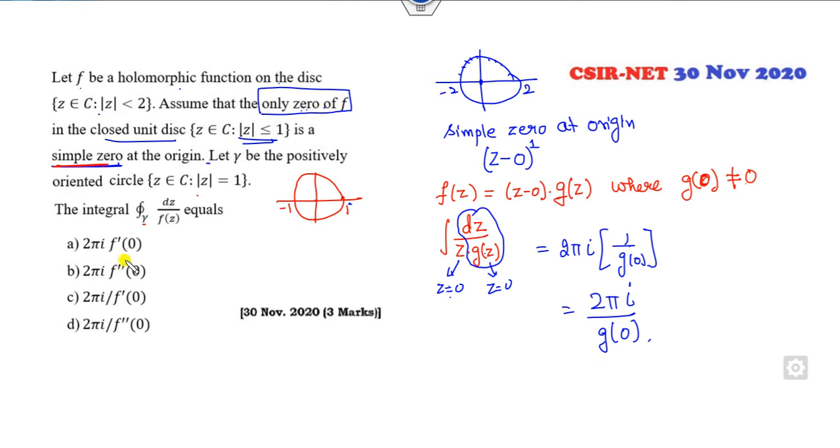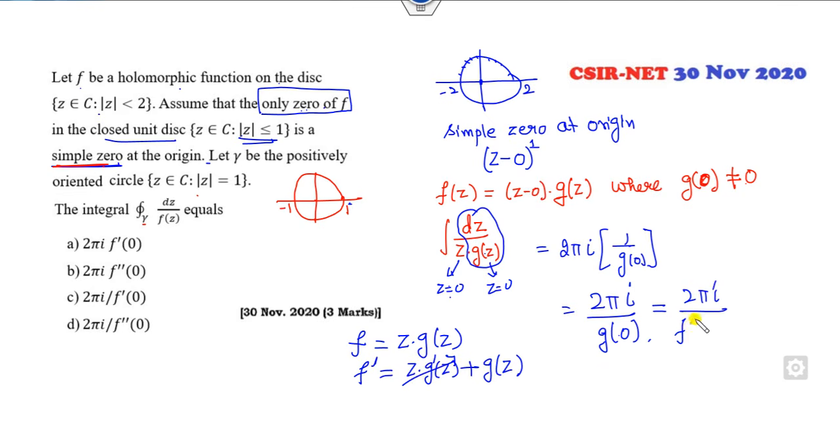But the answers are in the form of the derivative. So what is my f? f is z into g, so can you find f dash of 0? This is z into this plus g. Now what is the value of g of 0? I can substitute z is 0, so this term will be cancelled out. It is f dash of 0. So f dash of 0 is the right answer of this problem.